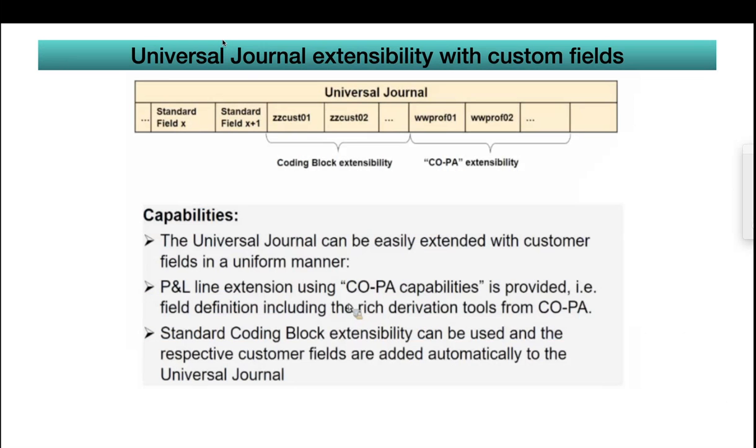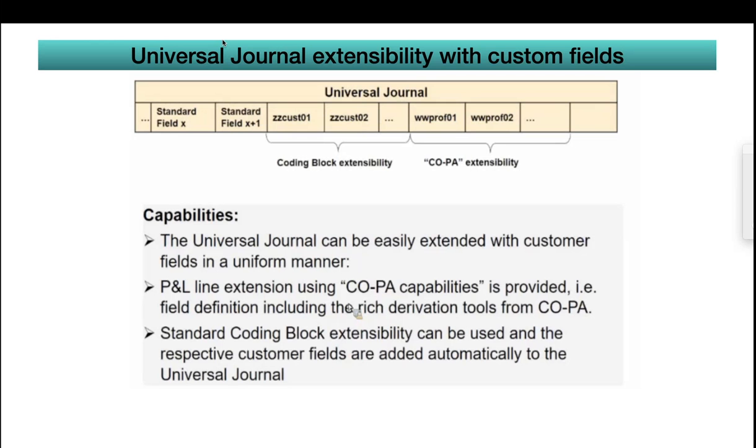Here you can see there is a screenshot about universal journal at the top, yellow highlighted. Normally, there will be around 350 plus fields available in the universal journal. Apart from standard fields, you can use your own custom fields by using coding block extendability functionality. Whenever you add any new field through coding block, it will be appended in the ACDOCA table.